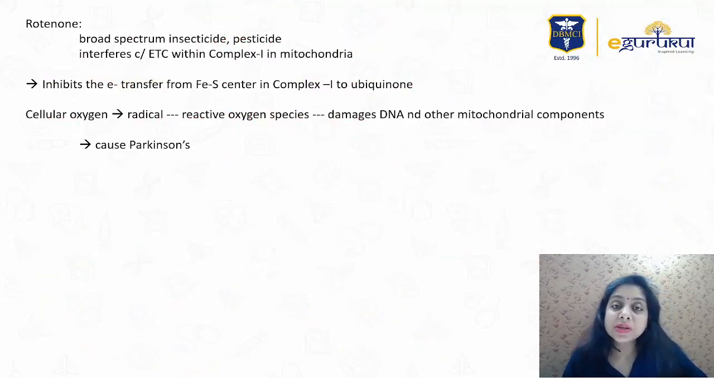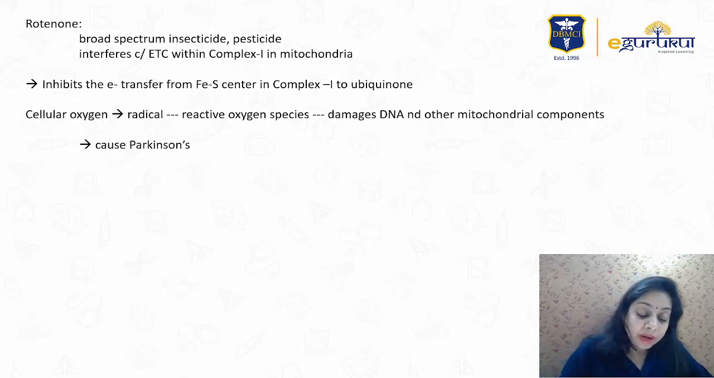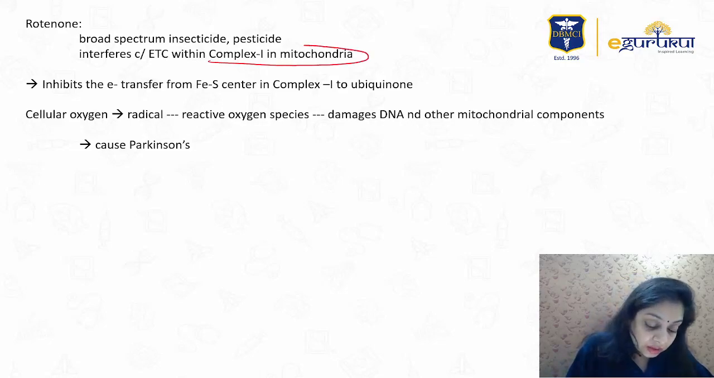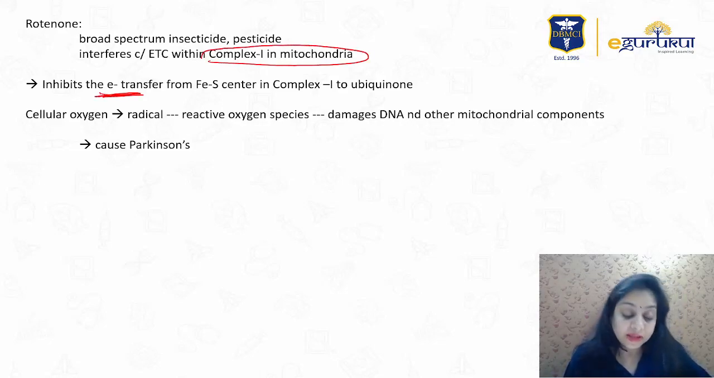Last option was the rotenone. What is rotenone? It is a broad spectrum insecticide and pesticide. It again interferes with the electron transport chain, but at complex 1 in the mitochondria. What it does is it inhibits the transfer,